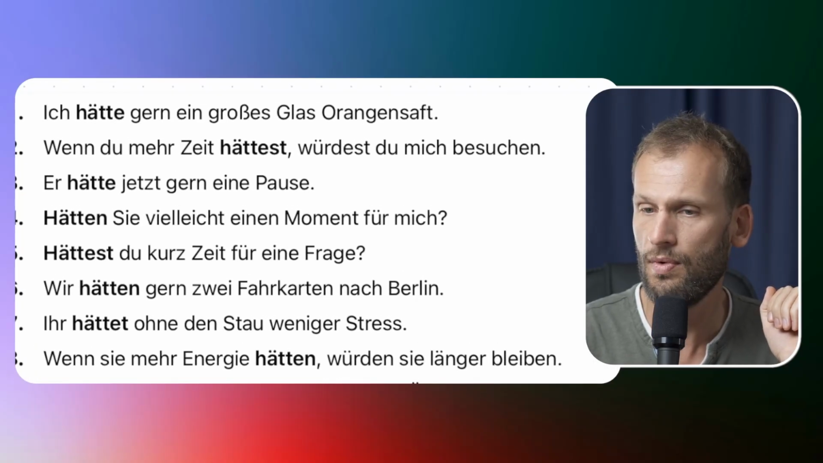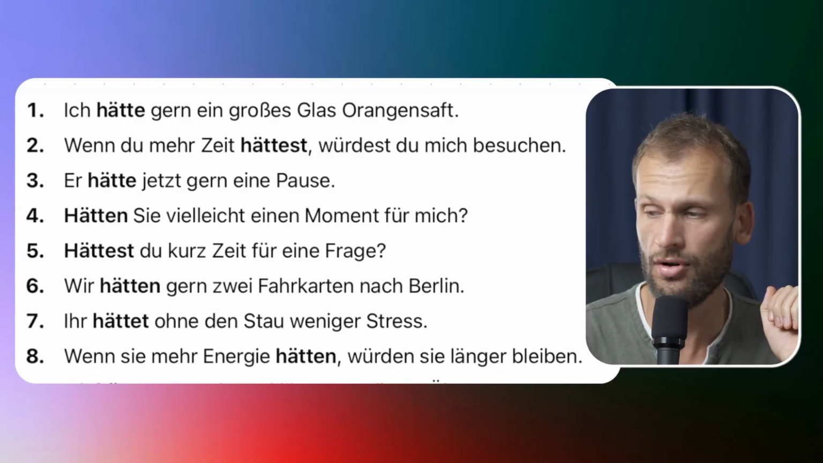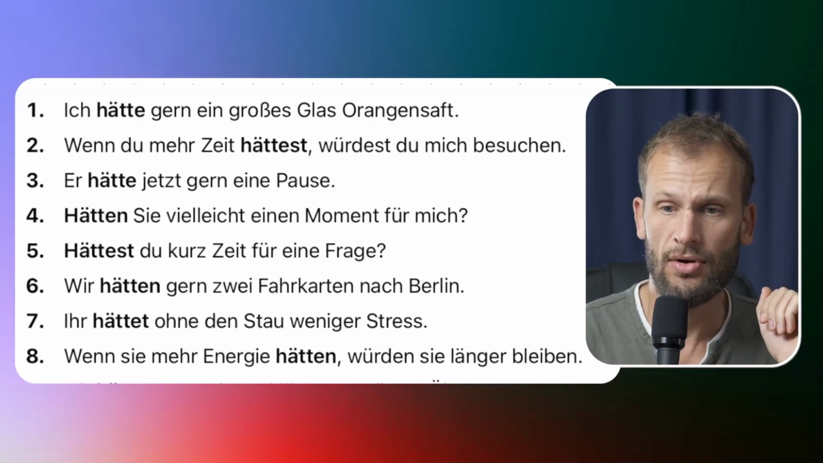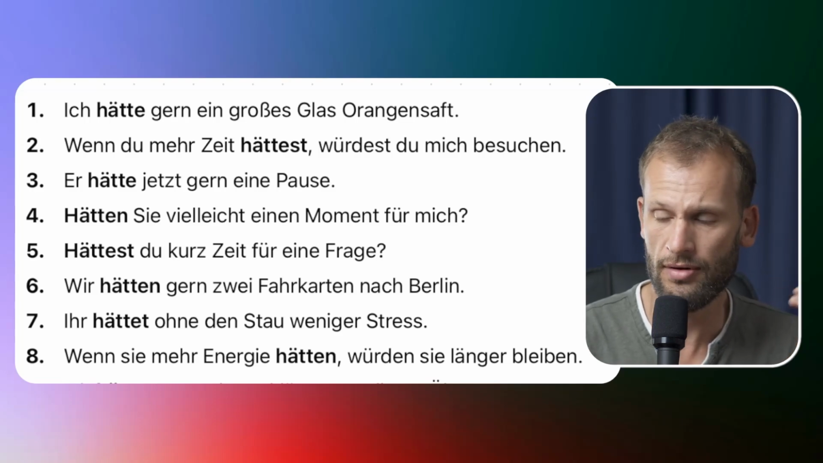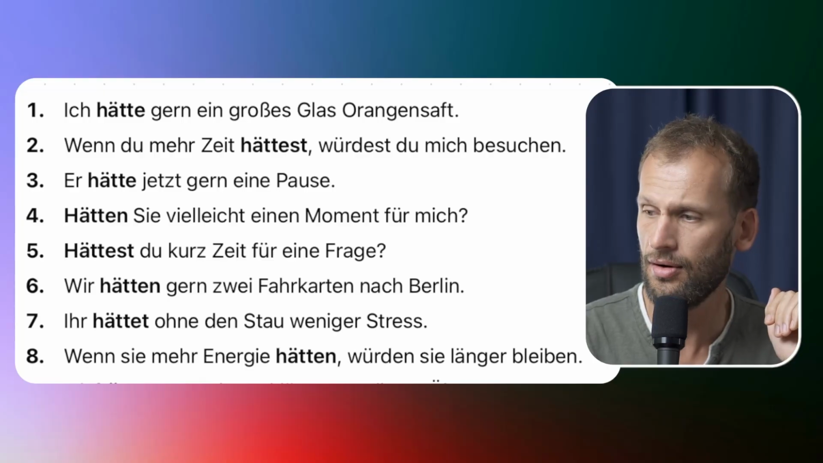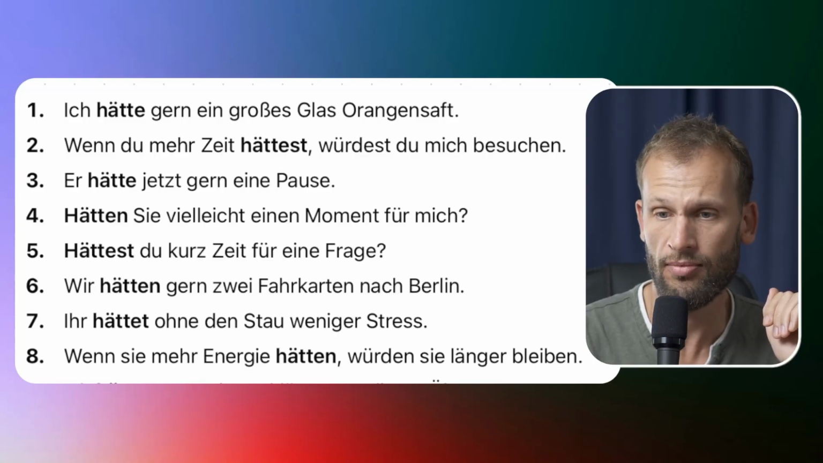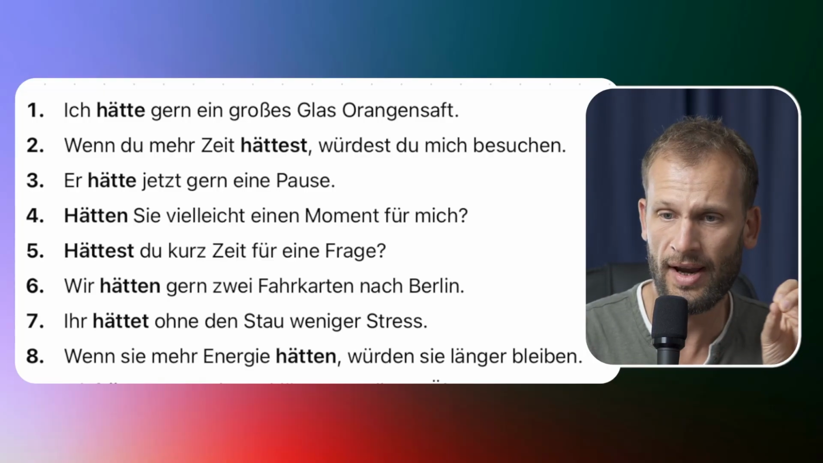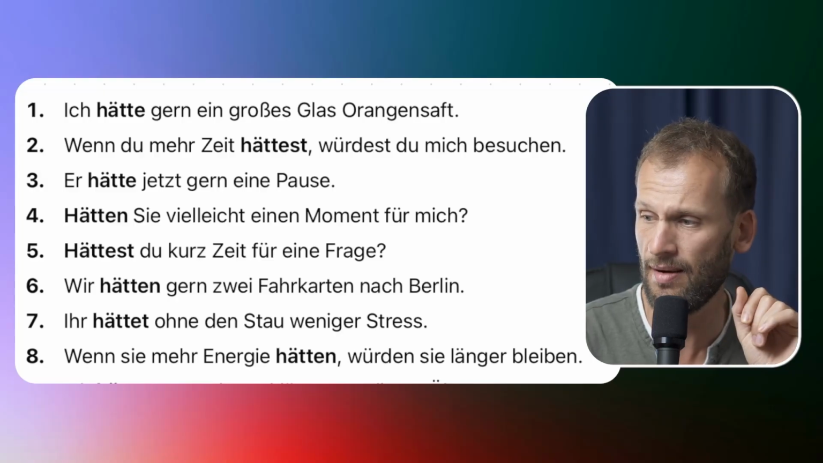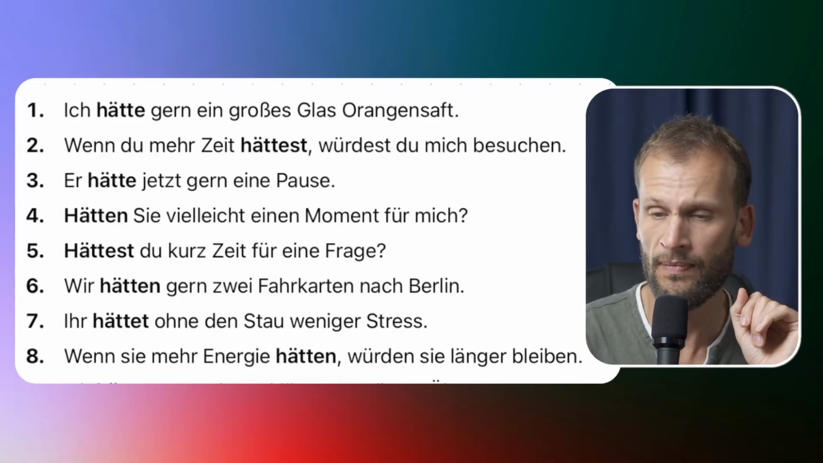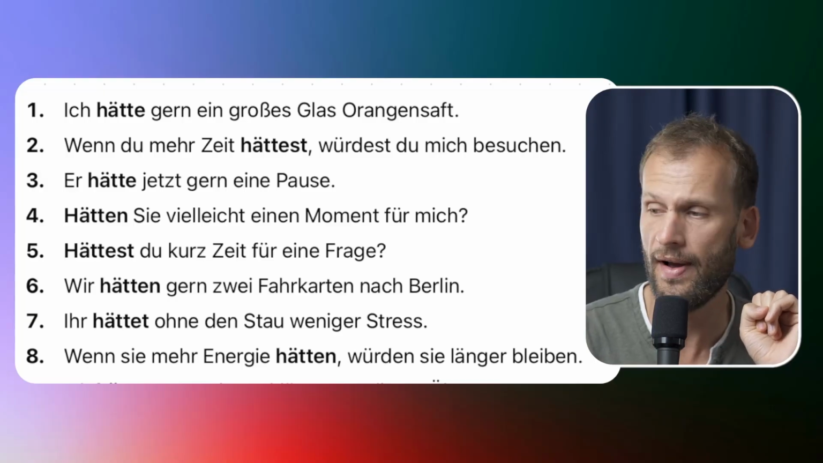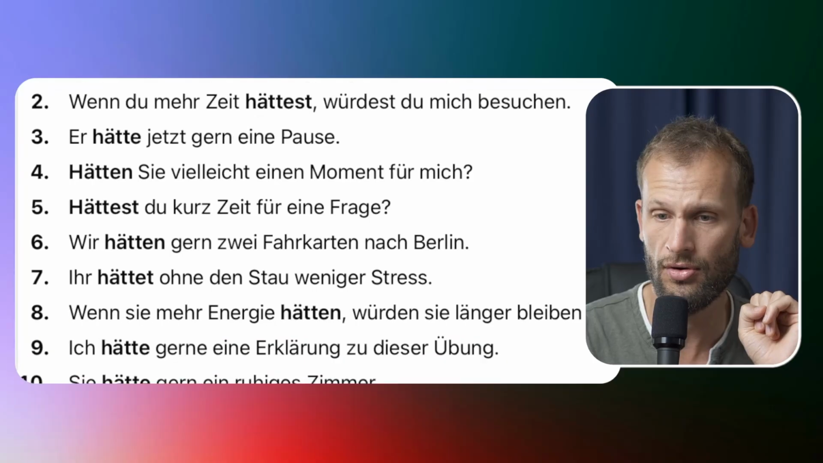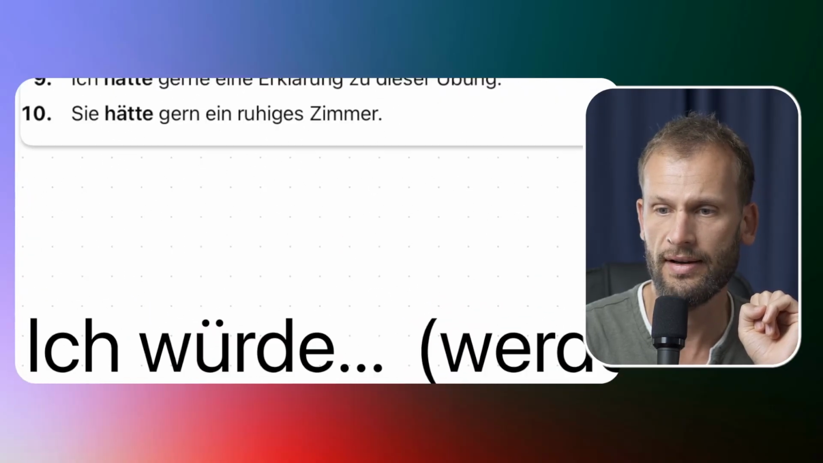If you start with the subclause, by the way, common mistake also, wenn, that's a subclause. So subclauses, they send the verb to the end. Wenn du mehr Zeit hättest, hättest is at the end here. And if you start with the subclause, you get the subclause verb, hättest, comma, and now you get the main clause verb. So when you start with the subclause, you get a verb, comma, another verb. Subclause verb, comma, main clause verb. And again, they're both Konjunktiv 2. Hättest, that's Konjunktiv 2. And würdest besuchen is also Konjunktiv 2. We'll talk about würden in a second.